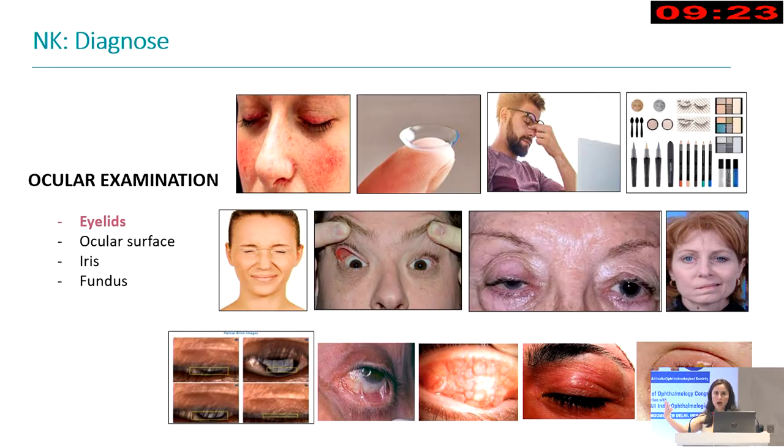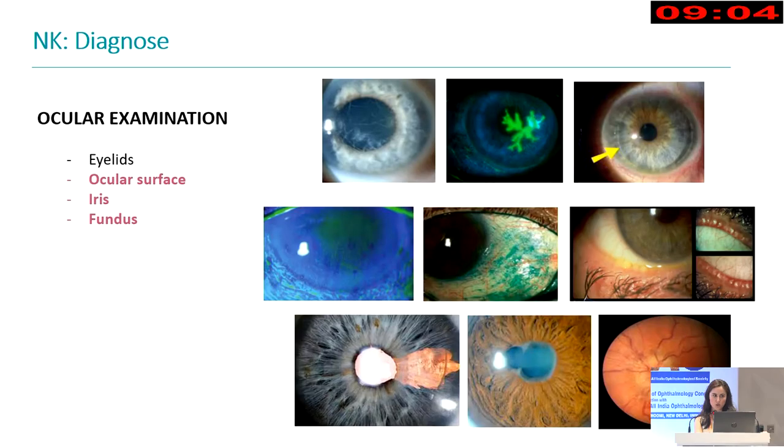Another thing, it will be important to make a thoughtful ocular examination. So we'll start from outside to inside the eye. We will look at the eyelids, especially to rule out lagophthalmos at night, and also blinking alterations. As for the ocular surface, we'll check if we have lesions on the cornea that let us think about dystrophies or previous infections, and it is very useful to put a drop of fluorescein and lissamine green to check the state of the surface.